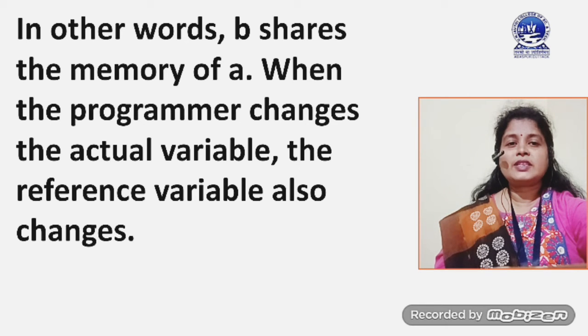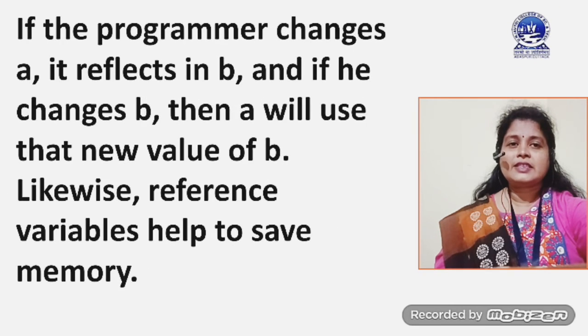When the programmer changes the actual variable, the reference variable also reflects the change. If the programmer changes a, it reflects in b, and if he changes b, then a will use the same new value of b. Likewise, reference variables help to save memory, obviously.